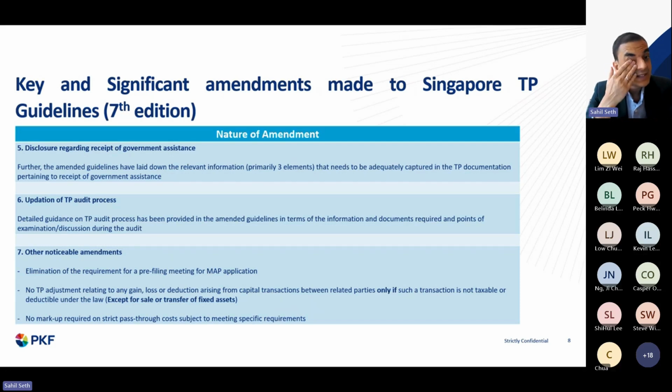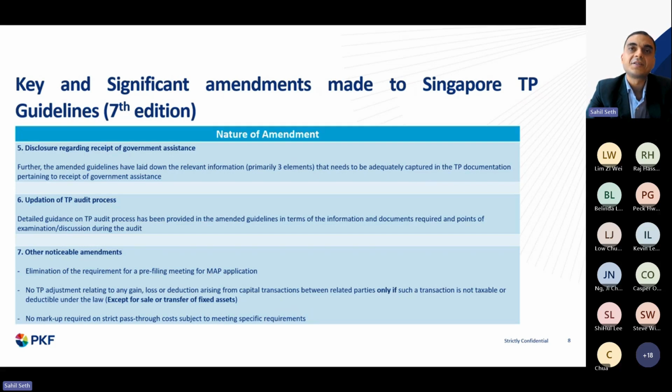So the amended guidelines have given relevant information, primarily three elements: what kind of assistance has been received, how it has been dealt with in the comparability and arm's length price analysis, and what kind of impact it is having on the comparability analysis and the profitability of the tested party. So if in your case you have received government assistance, it has to be appropriately captured in documentation.